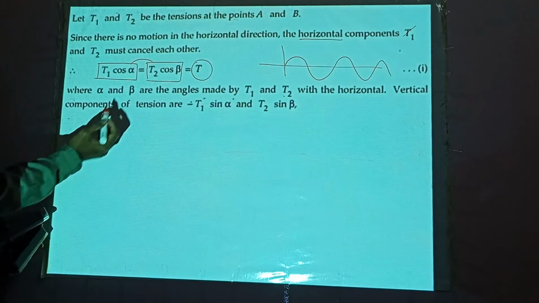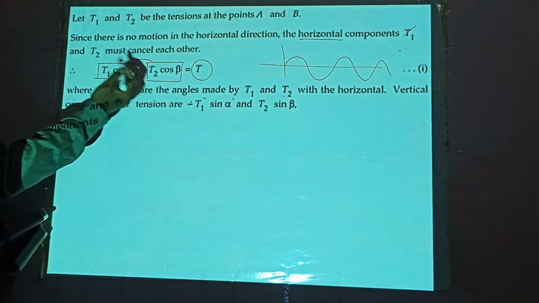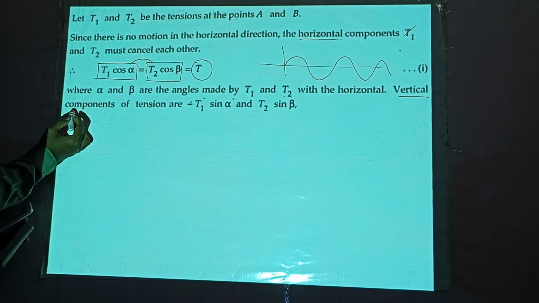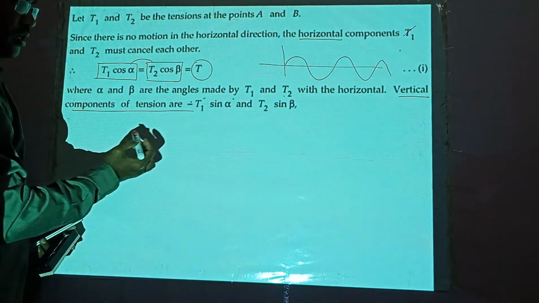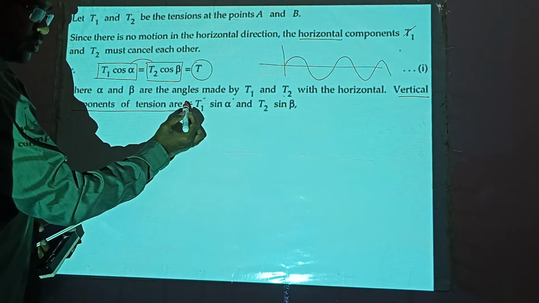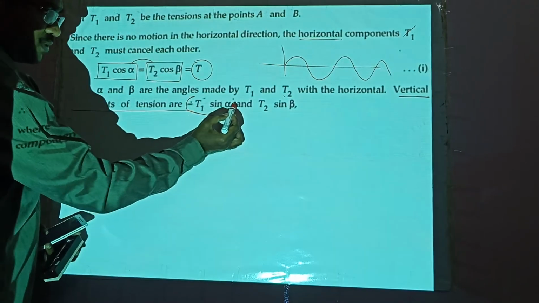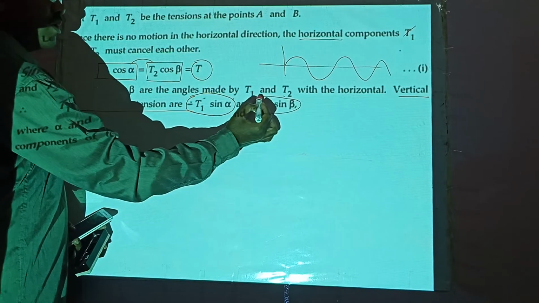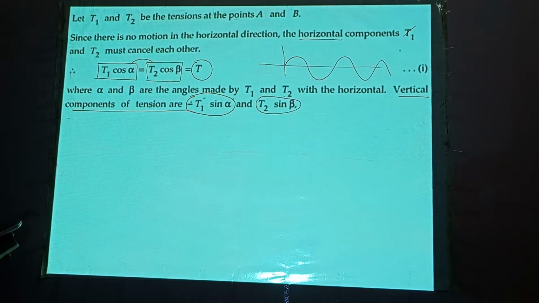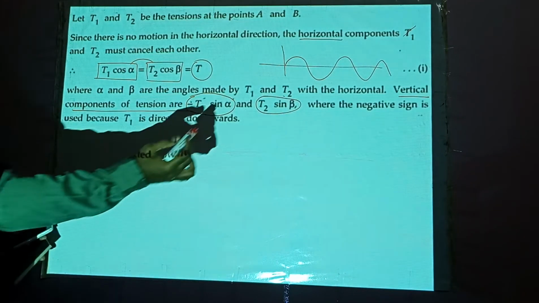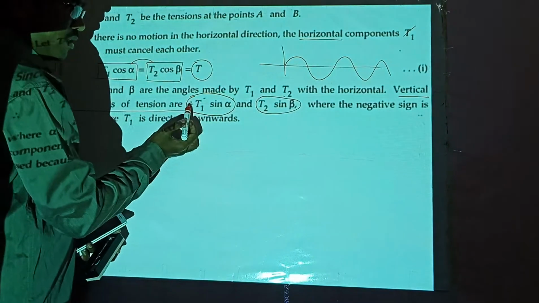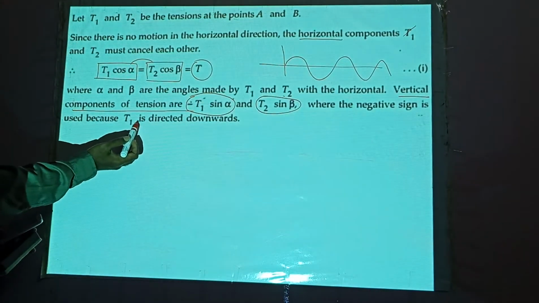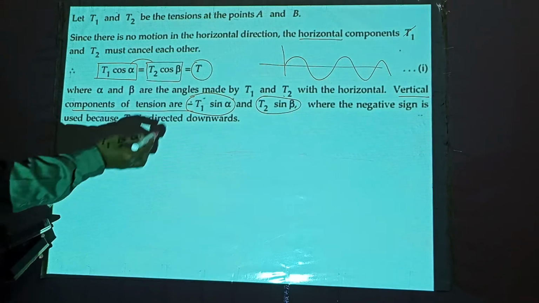See, these are the horizontal components which are the same. What about vertical components? One vertical component is minus T1 sin alpha, and the other vertical component is T2 sin beta. Here the negative sign is used because T1 is directed downward.